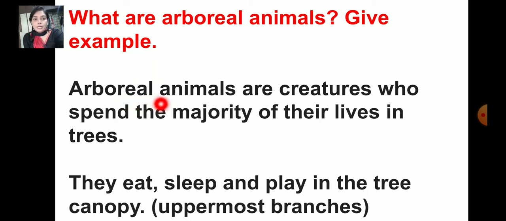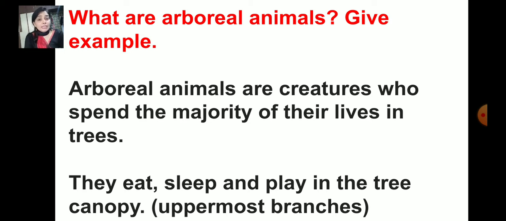So arboreal animals are the creatures, means the animals who spend the majority of their lives in trees. So they eat, sleep, and play in the tree canopy. The tree canopy means the uppermost branch of the tree.